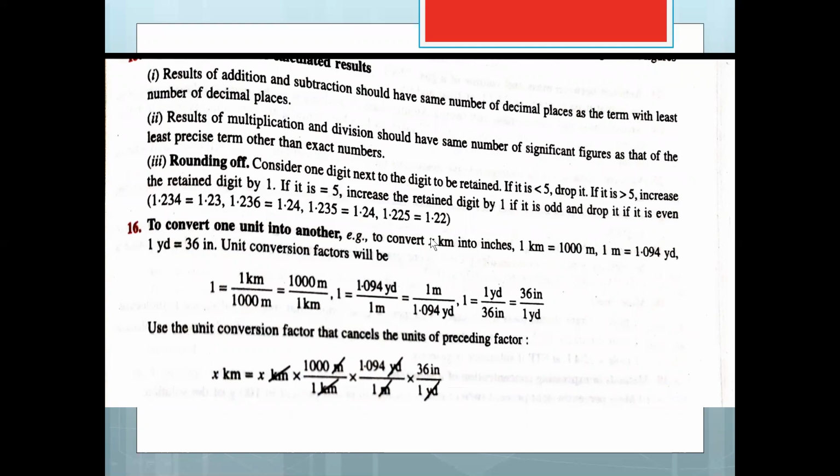Then to convert one unit into another, you should know the relations, and this is usually used for the dimensional analysis method. Some uncommon conversions will be given to you, but common ones, 1 kilometer equals 1000 meters, you should know. 1 meter equals 1.094 yards, this will be given. 1 yard equals 36 inches. And when you convert, the unit asked in the question should form the numerator part, and the rest of the units should get cancelled off.